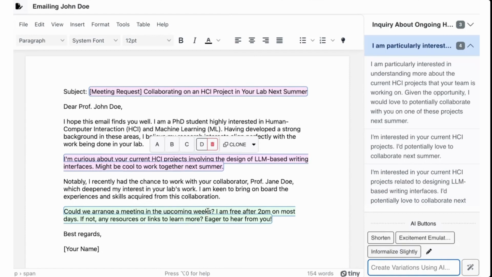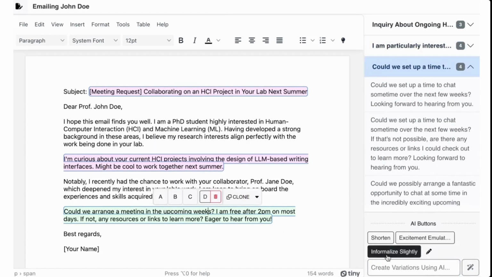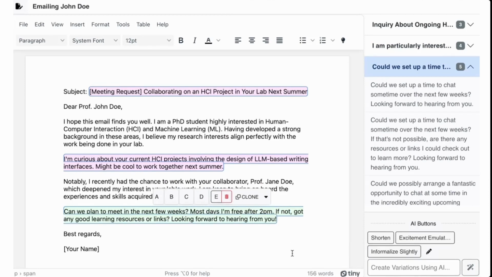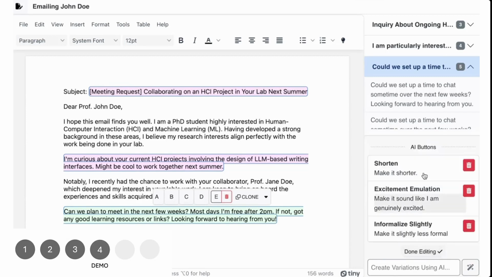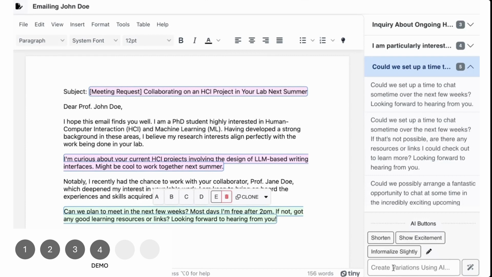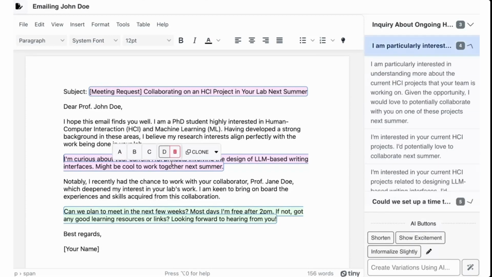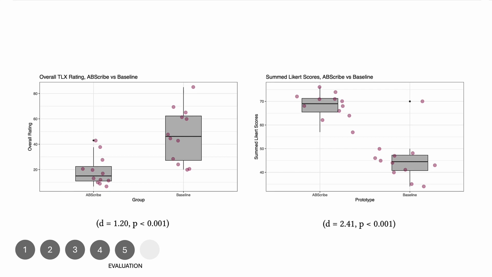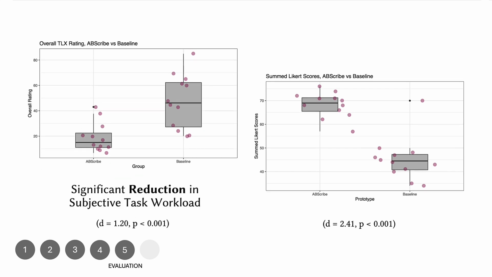And then I could reapply that to another part simply by clicking on it. And all of these instructions are editable. So this allows me to come up with a set of custom variation generators that I could reuse in different drafts.